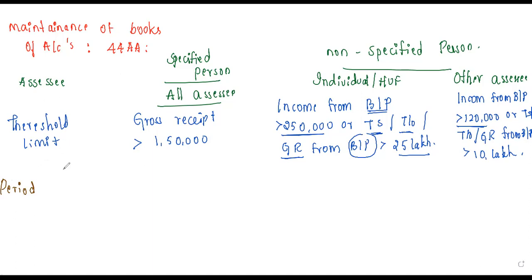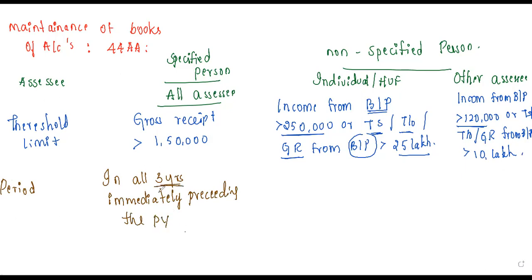In the period here, in all 3 years, for all SSC, immediately preceding the previous year, we'll be maintaining the books for an SSC. For all the SSC, the books will be there. But here in these two situations, you can take the point together.